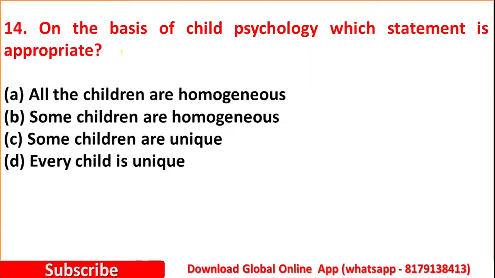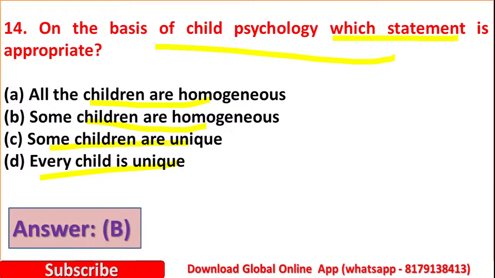Question number 14. On the basis of child psychology, which statement is appropriate? Option A, all the children are homogeneous. Option B, some children are homogeneous. Option C, some children are unique. Option D, every child is unique. Yes, here the right answer is option B, some children are homogeneous. On the basis of child psychology, some children are homogeneous. This is most appropriate here.